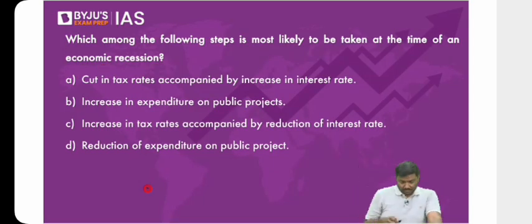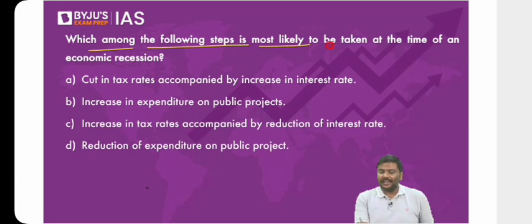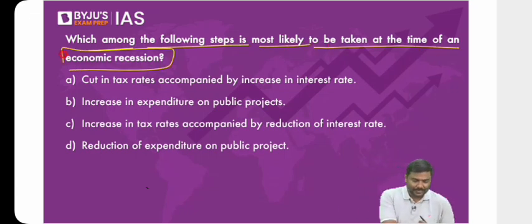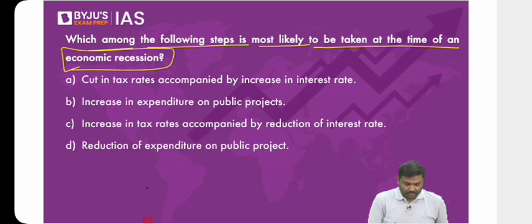Look at the questions here. Many of you told me that, sir, you have not covered questions from GDP. I've given you the questions. Now let's start. Which among the following steps is most likely to be taken at the time of economic recession? During economic recession, which of the following is most likely to be undertaken by the government? Answer it quickly because I'm pretty sure all of you have seen the question now.